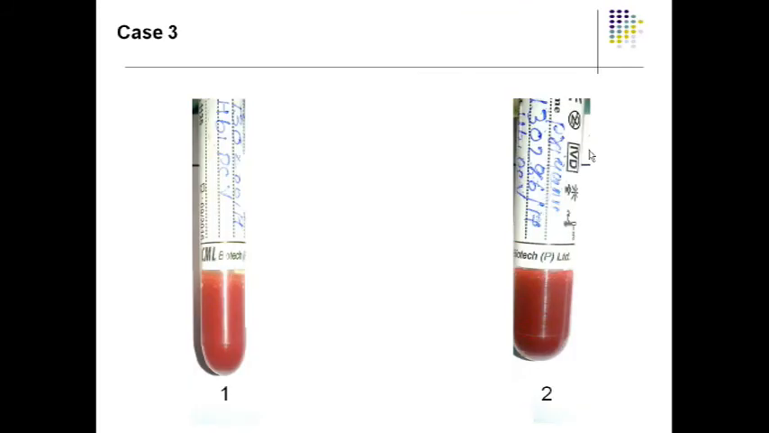Can anyone tell me what is the difference between these two tubes? There are two tubes here belonging to the same patient. Tube 1 and tube 2, just with the naked eye appearance, what is the difference you can make out? Can anyone tell me?